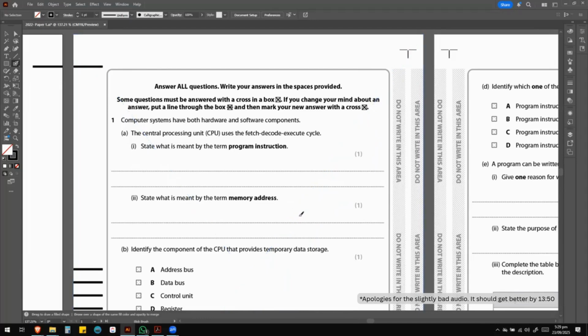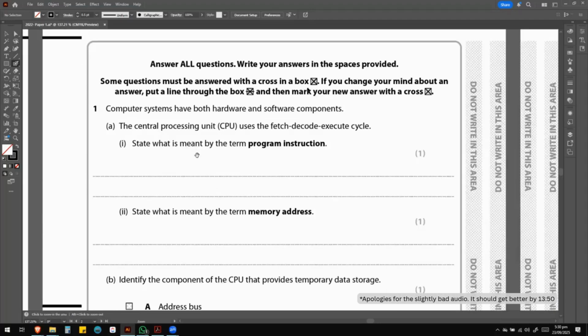So question number 1 says, some questions must be answered with a cross in a box. If you change your mind about any answer, put a line through the box, and then mark your answer with a cross.